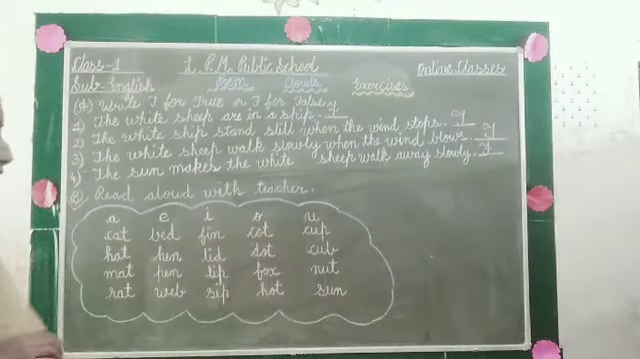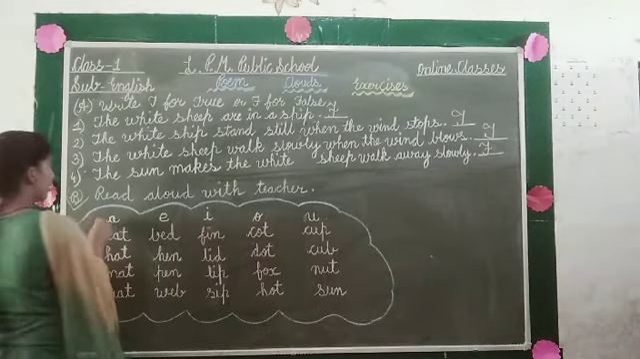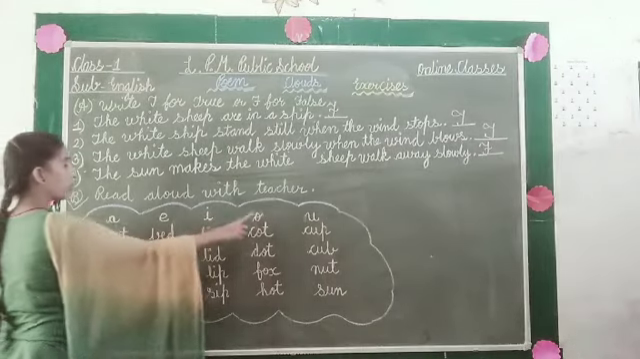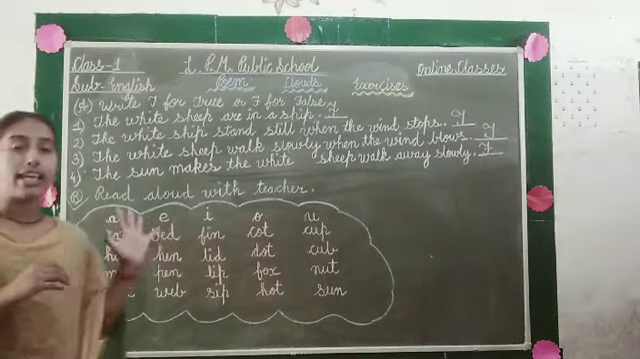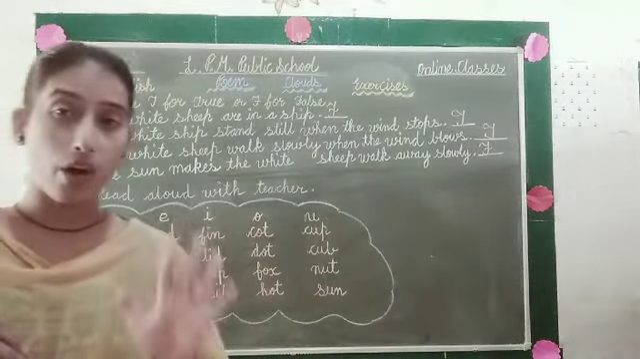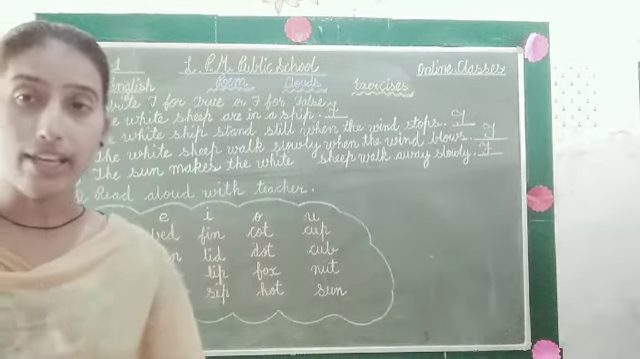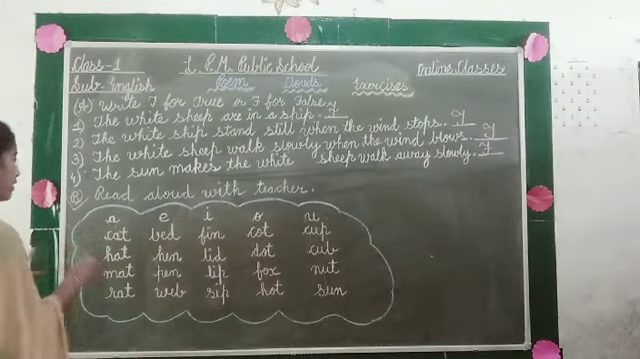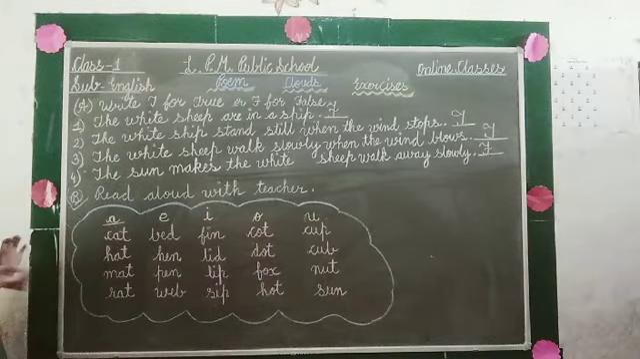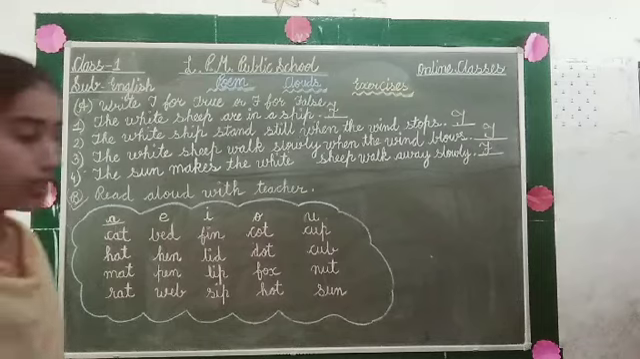So students, you can see there are A, E, I, O, U. You have already learned that A, E, I, O, U are the 5 vowels in the alphabet. So we are going to read these words. Firstly, there are the words of A. The first word is